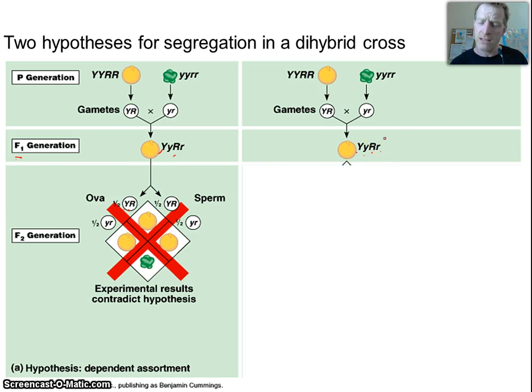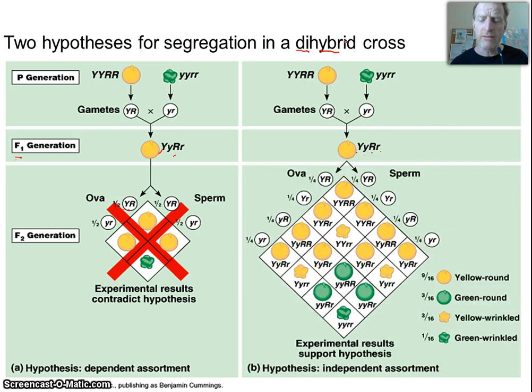So just these 2 traits, if we do what's called a dihybrid cross, di meaning 2, hybrid meaning heterozygous for 2 crosses, we have a Punnett square that looks like this. And if we add them all up, we get this: 9 out of 16 are yellow round, 3 out of 16 are green round, 3 out of 16 are yellow wrinkled, and 1 out of 16 is green wrinkled. So again, it gets really complicated, but this is because of Mendel's third law. It's called independent assortment. Because these genes are on different chromosomes, they don't just stay together like we see over here. They segregate and recombine independently.